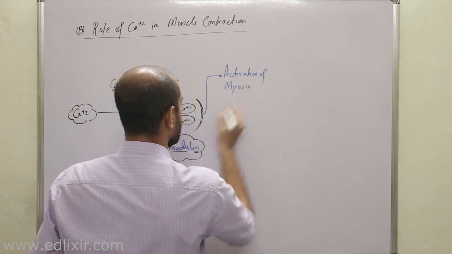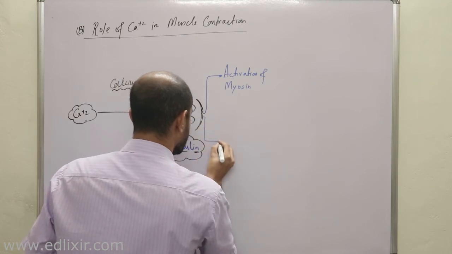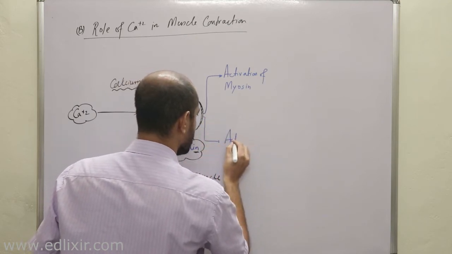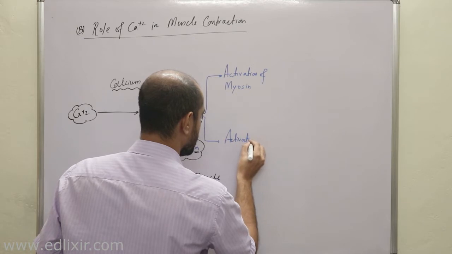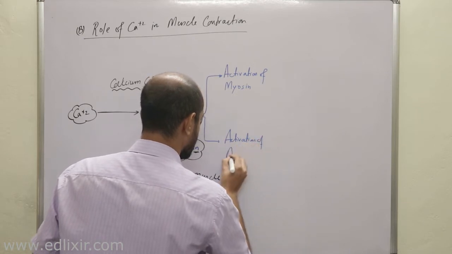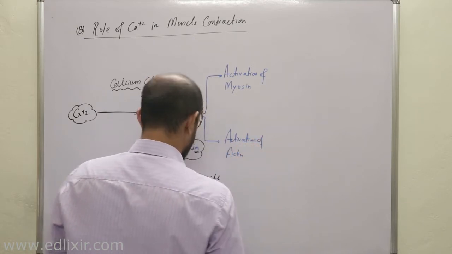Okay, and it also helps in the activation of actin. Now listen with all your attention.